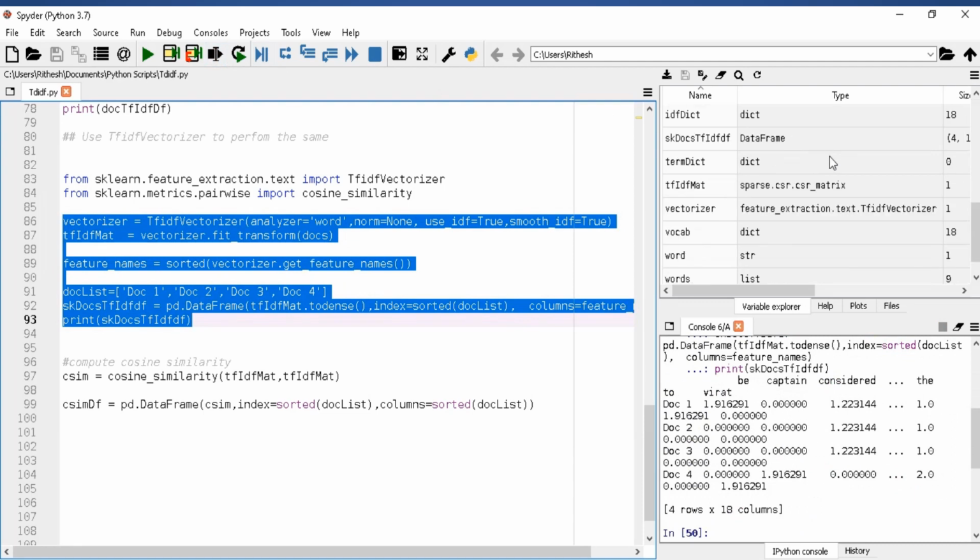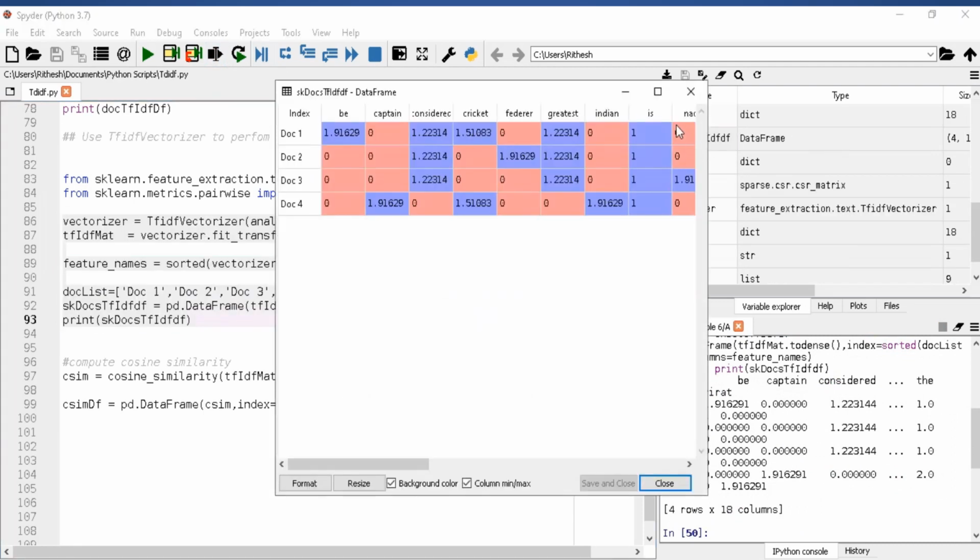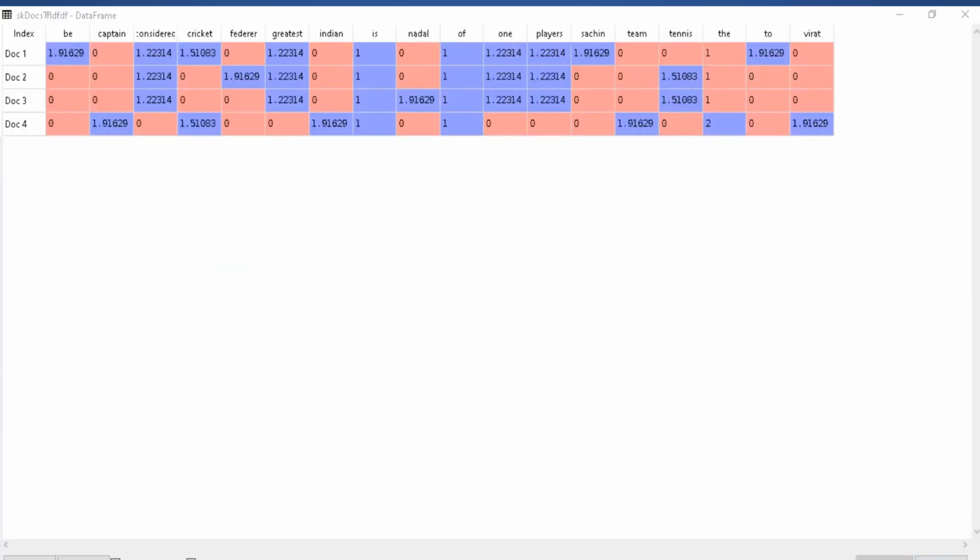The fit transform method does the internal computation of the TF-IDF values. The computed TF-IDF scores are very similar to the computation done by us in the previous code. So the TF-IDF vectorizer class provides a very convenient way to compute TF-IDF values for a set of documents in a corpus.